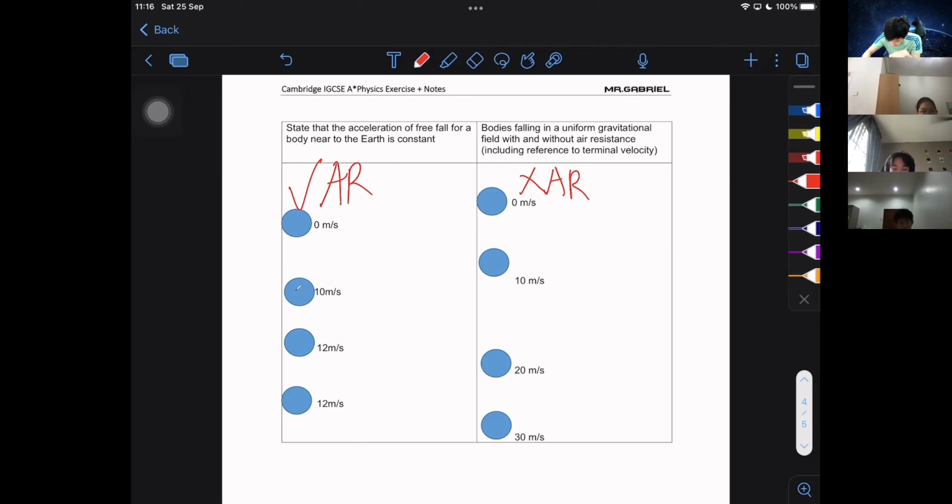So first things first, you must associate that air resistance is directly proportional to speed. The higher the speed, the higher the air resistance. The lower the speed, the lower the air resistance. This is the first thing that you guys must remember. Very, very important. It always comes out in your exam.